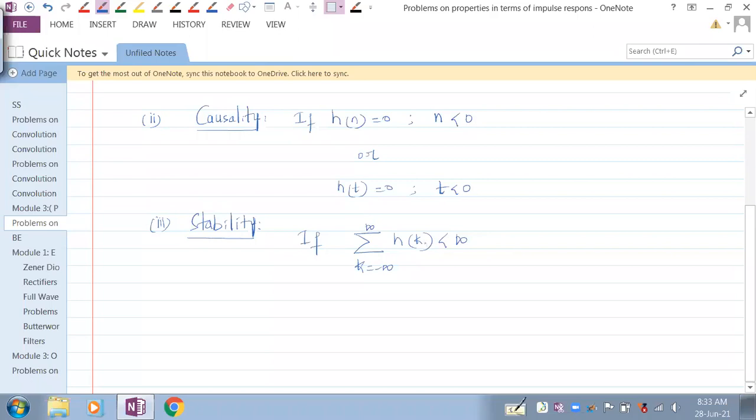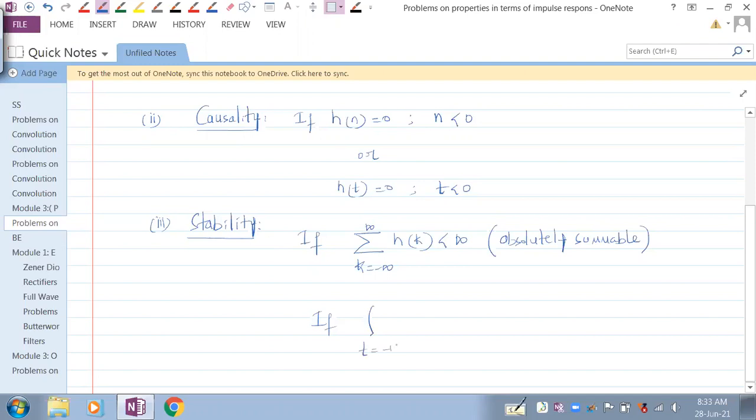It means that h of k is absolutely summable. Understand that? Absolutely summable. If it is continuous time, what?